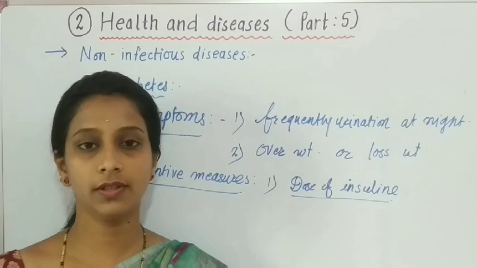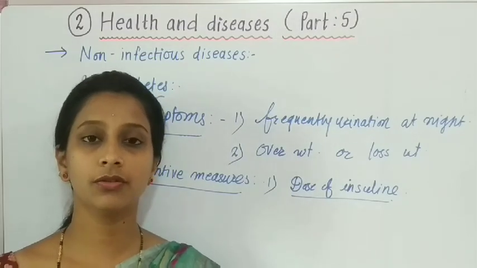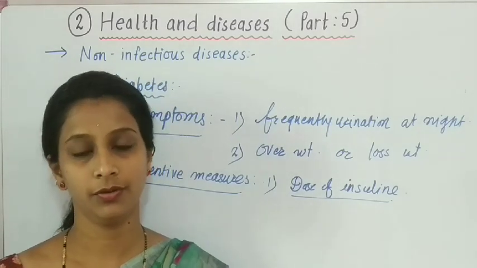Okay students, so this is about the second non-infectious disease, called diabetes. Now students, we will stop here, and the remaining part of the chapter we will see in the next video. Till then, thank you.